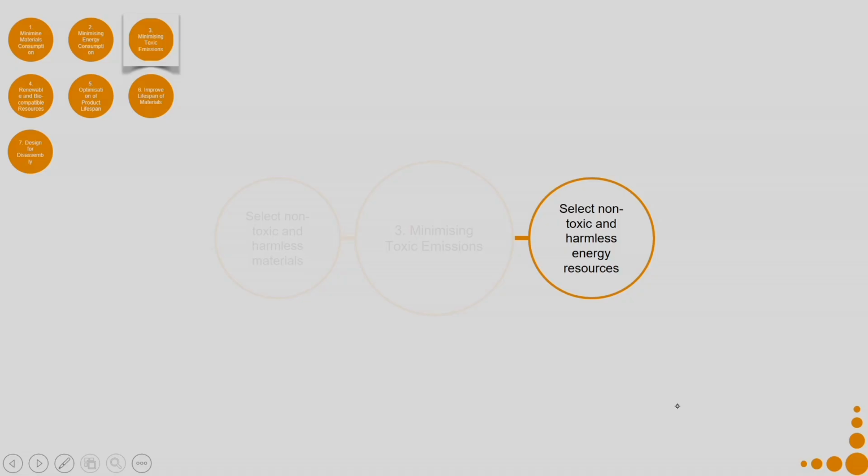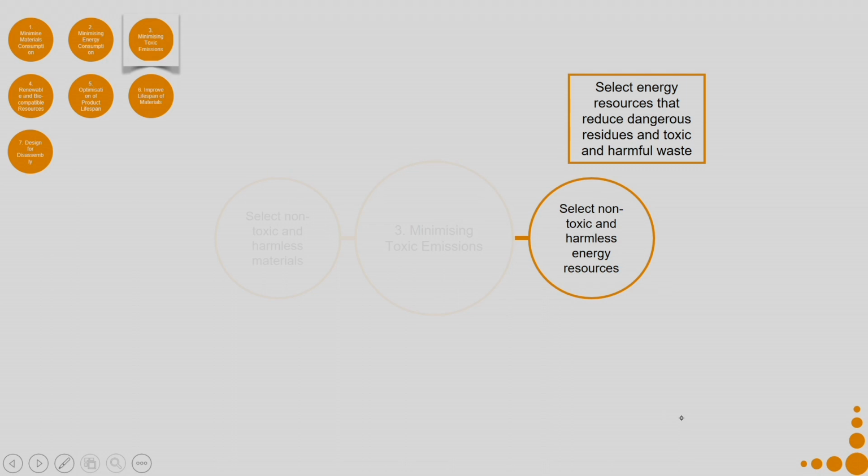For non-toxic and harmless energy resources, you can select energy resources that reduce dangerous residues and toxic and harmful waste. Say for example, in thermal power generation, you are burning coal. So, that has a lot of toxic emission, or a lot of greenhouse gases are emitted as a result.